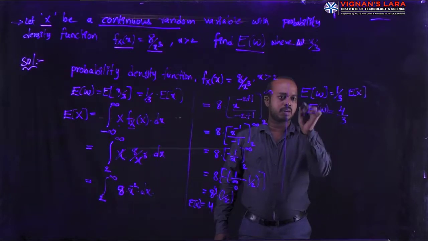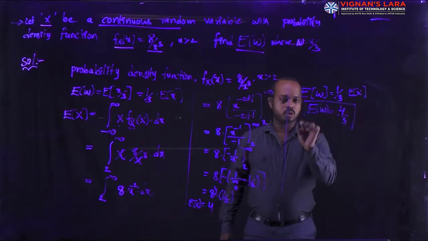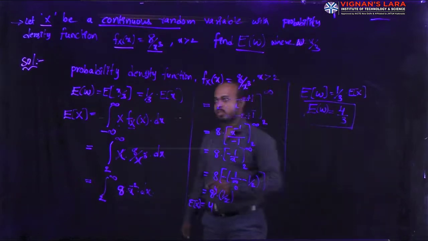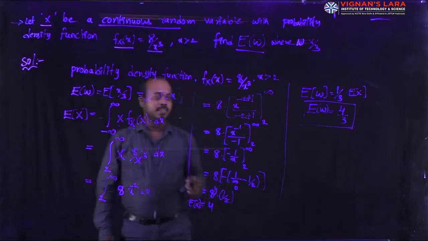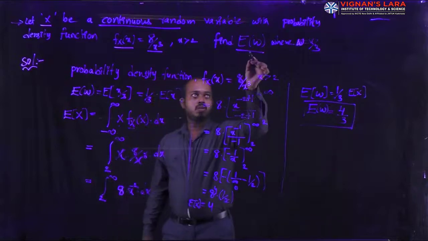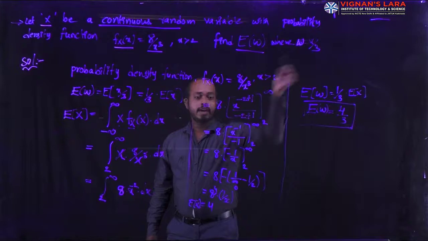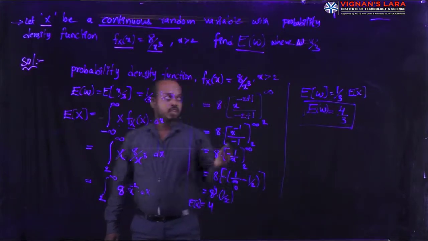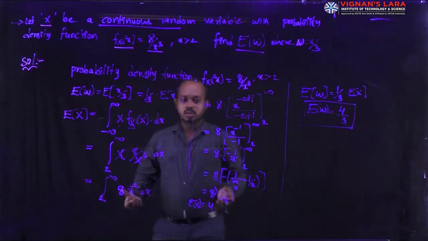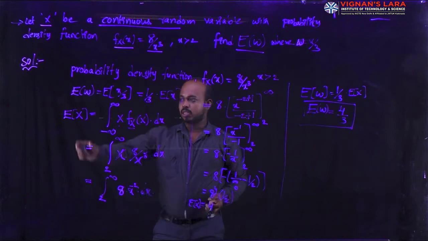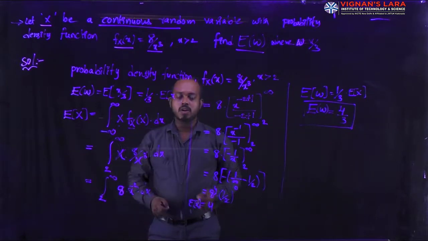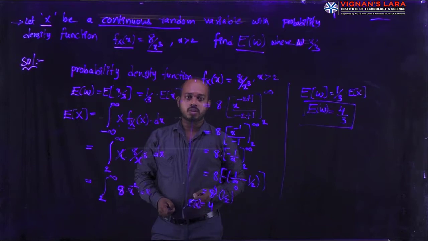This is our required quantity from this problem. What he is asking is to find E of W, the expectation of W. Already the W value is mentioned as X by 3. Based on the data we can simplify that. You can use the fundamental definition of expected value for a continuous random variable.